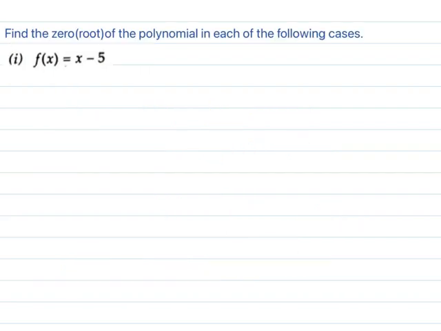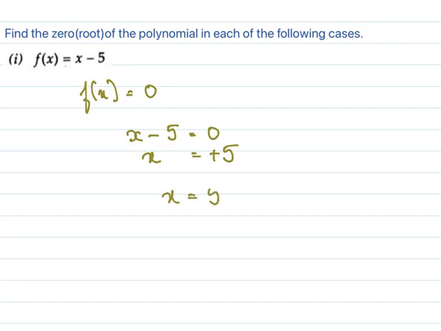Find the 0 or the root of the polynomial in each of the cases. So to find the 0, we have to equate the polynomial to 0. So we have x minus 5 equal to 0. X equal to 5, since the minus 5 on the other side will become plus 5. So 5 is the root or 0. We can call it the root or we can call it the 0 of the polynomial.